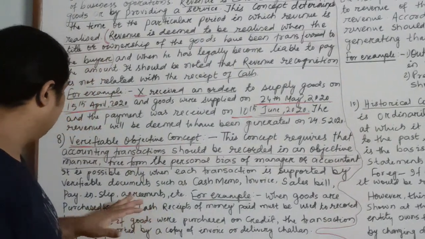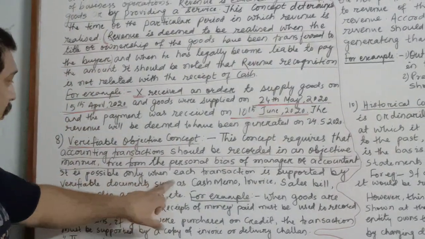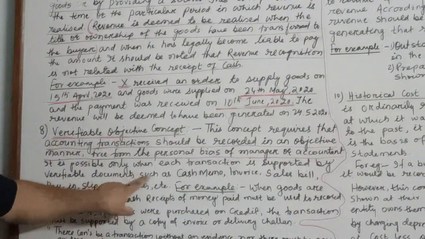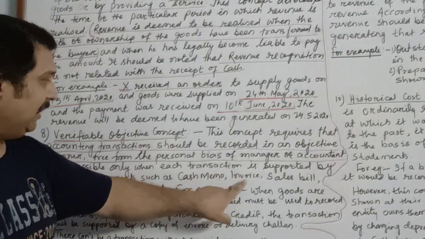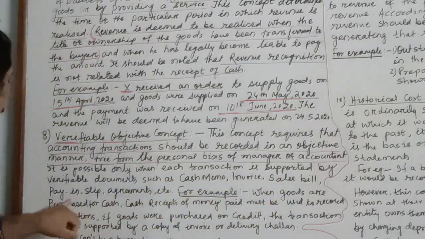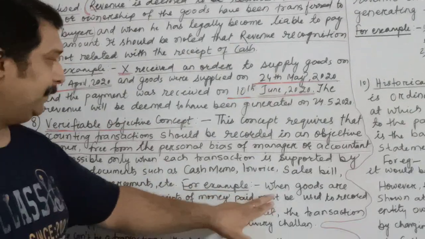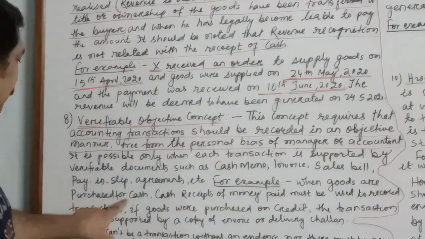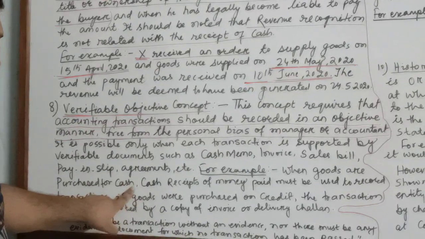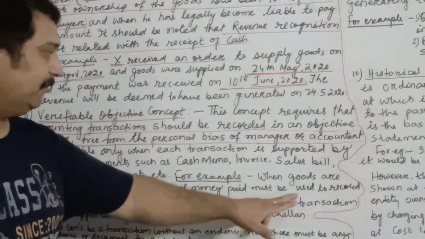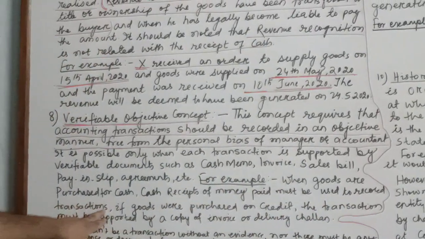So it is possible only when each transaction is supported by verifiable documents such as cash memo, invoice, sales bill, pay-in slip, agreements, etc. For example, when goods are purchased for cash, then obviously cash receipts of money paid must be used to record transactions.